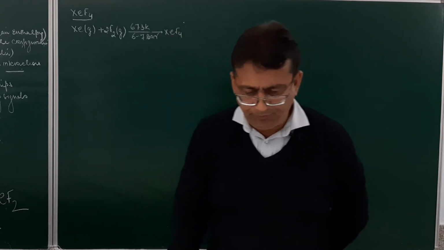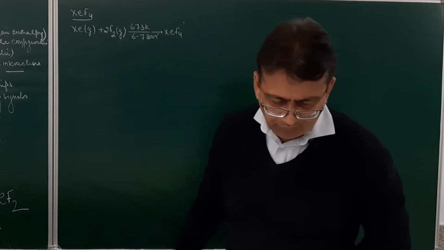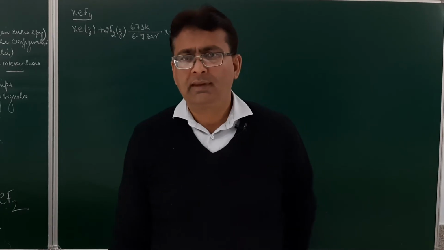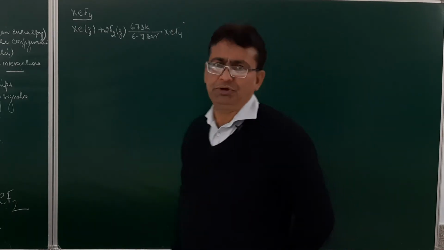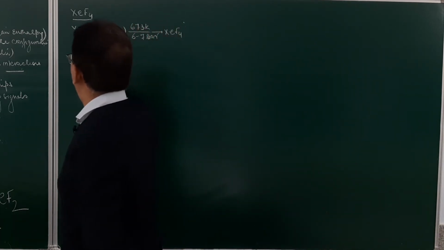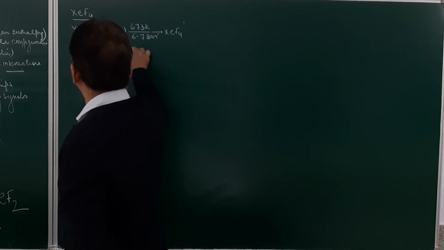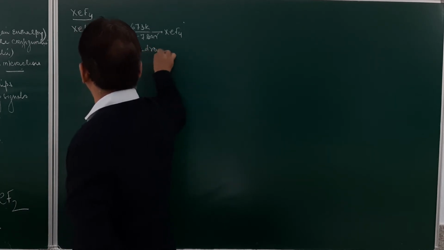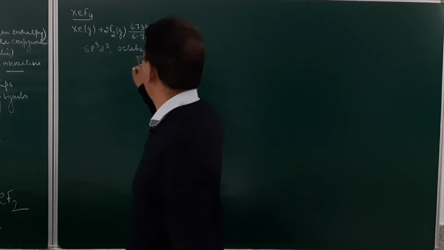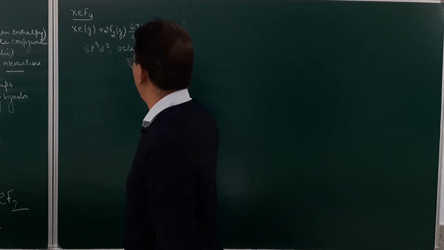Now in xenon tetrafluoride, the type of hybridization will be sp3d2 and the geometry will be octahedral. Hybridization in this case will be sp3d2 and geometry will be octahedral in nature. Am I clear? How do I make the structure of this one? This will have octahedral geometry.